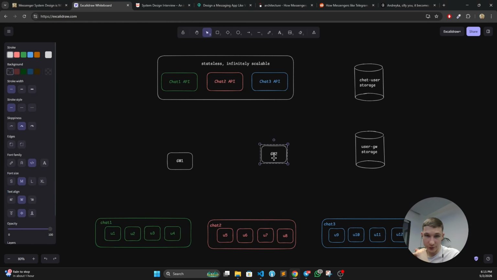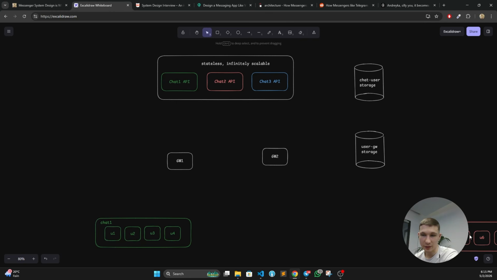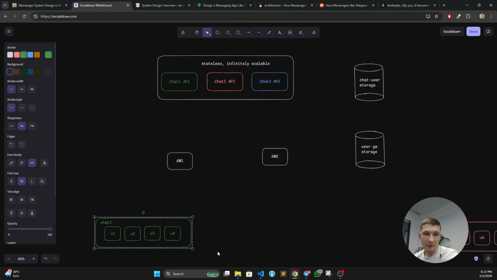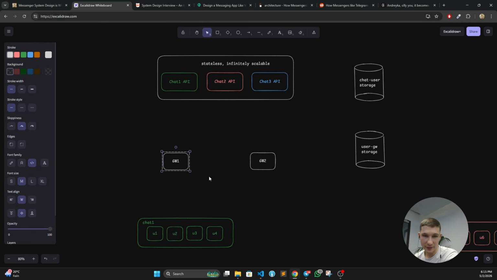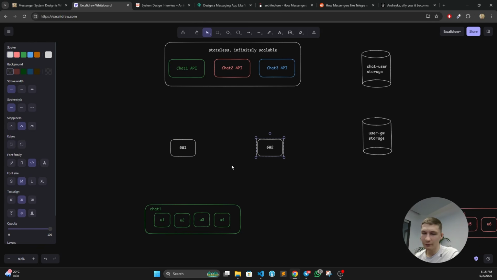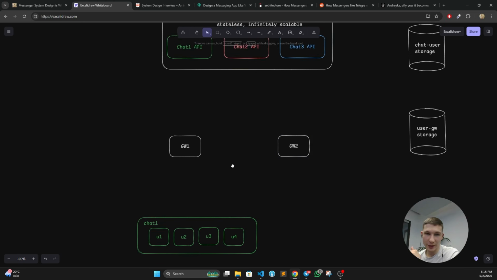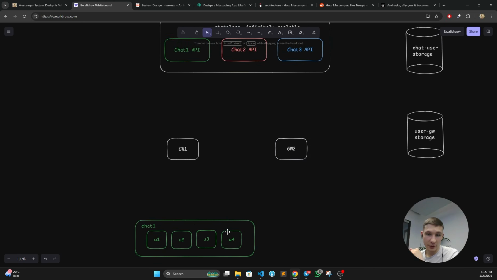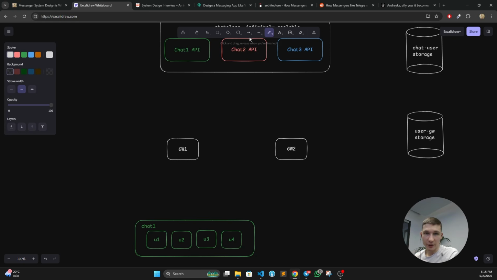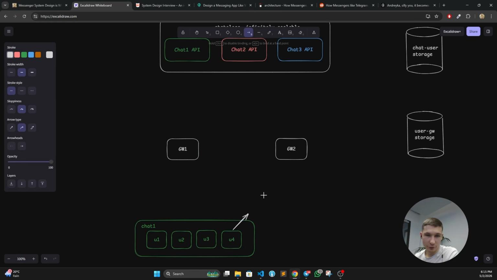Let's first consider the very simple way of doing things. Let's say we have only chat 1, so we are going to remove these ones completely. And let's say we have gateway node 1 and gateway node 2, two separate services. So definitely we want to distribute the users upon their connection. Let's say we are connecting via round robin, which means we are going to connect like that. So user 4 is going to gateway node 2, then user 3 to gateway node 1, user 2 again gateway node 2, gateway node 1.